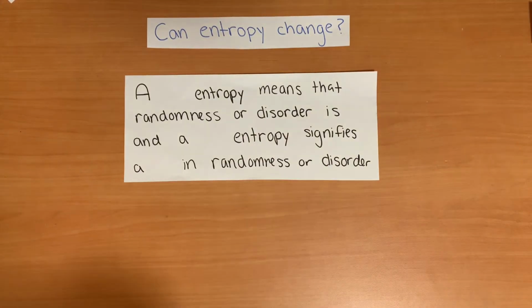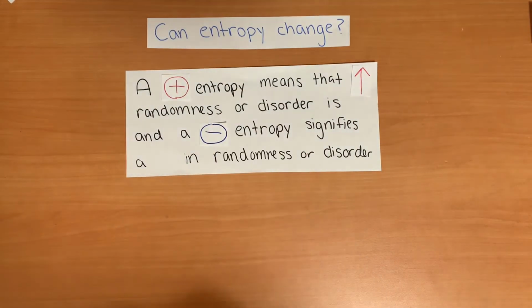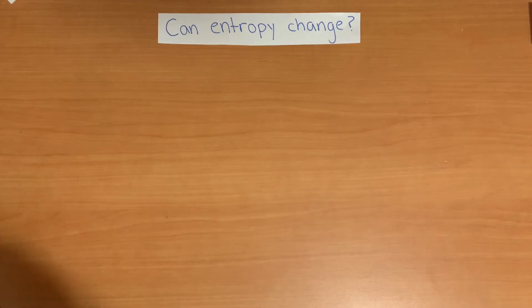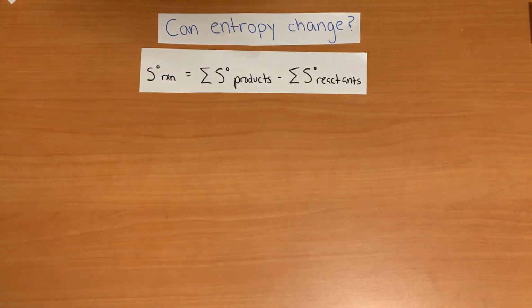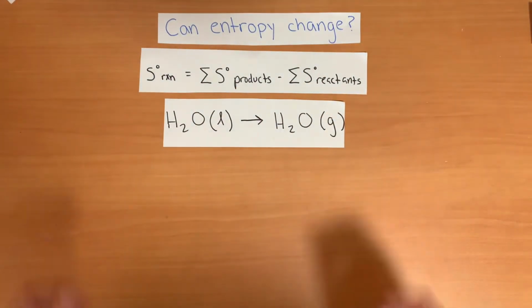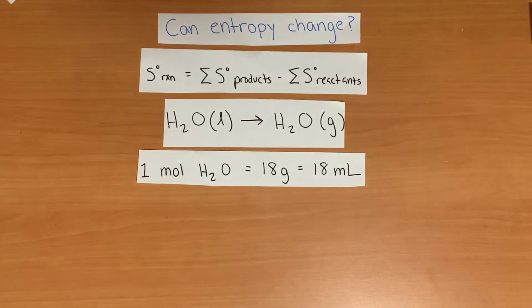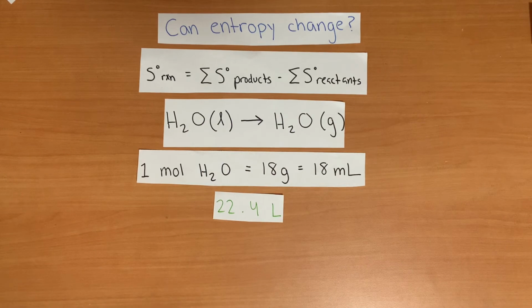A positive entropy means that randomness or disorder is increasing, and a negative entropy signifies a decrease in randomness or disorder. The equation for a change in entropy is S of reaction equals S of products minus S of reactants. Let's look at an example. Liquid H2O yields gaseous H2O. 1 mole of water is 18 grams, which occupies 18 milliliters as a liquid and 22.4 liters as a gas at standard temperature and pressure.